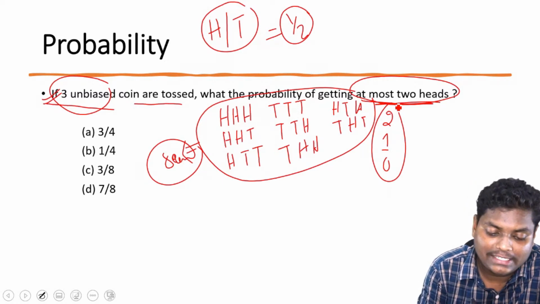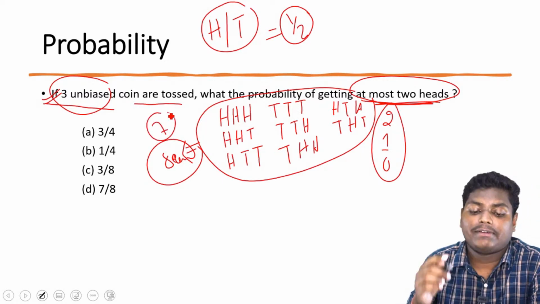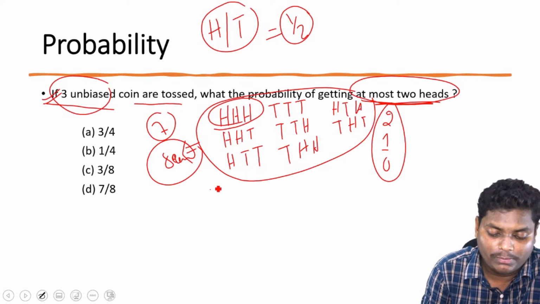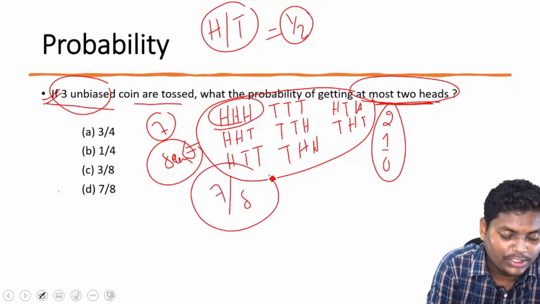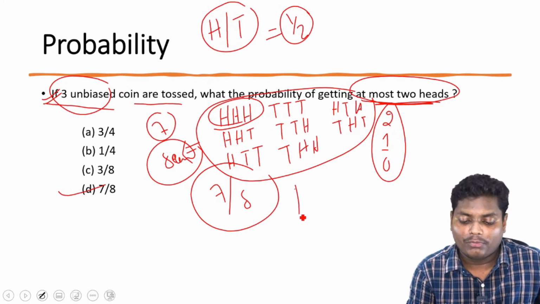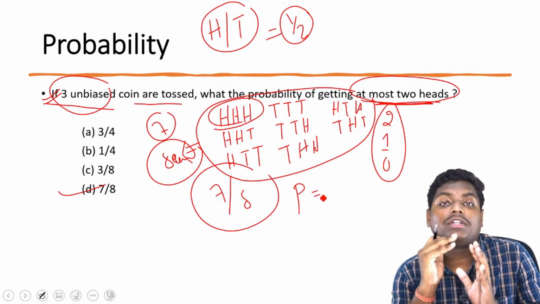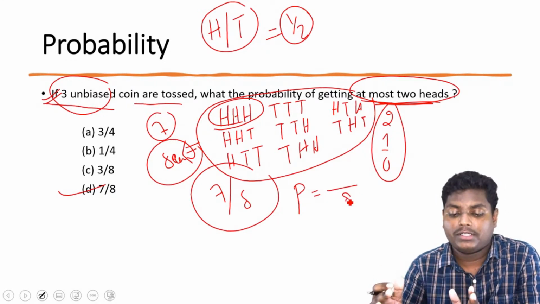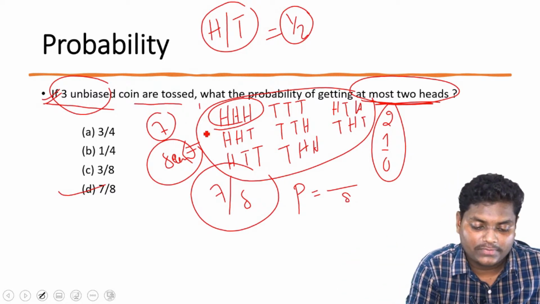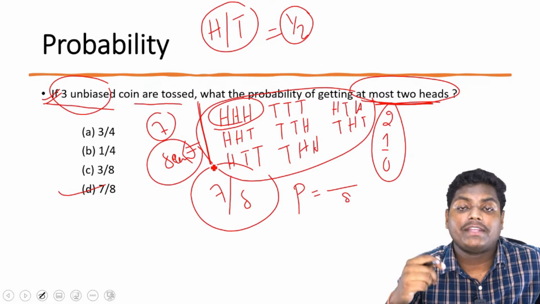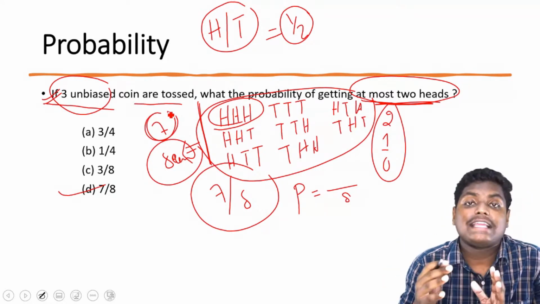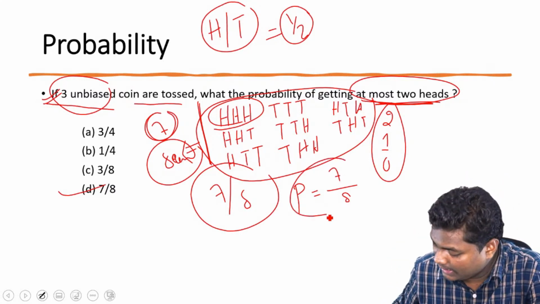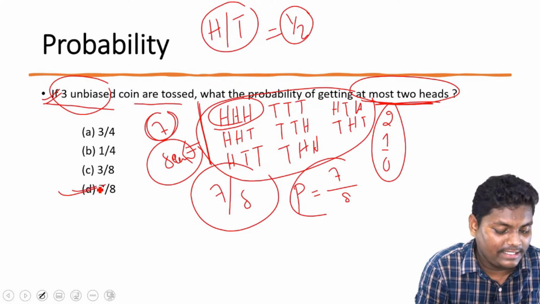We'll be having 7 such combinations, except the one where we are having 3 heads. So we'll be having 7 upon 8. So the probability of getting what? We know this formula: total number of chances of the event, total number of different combinations we have is 8. And from this 8, the 7 have at most two heads. So this will be 7 by 8. This clears 7 by 8.